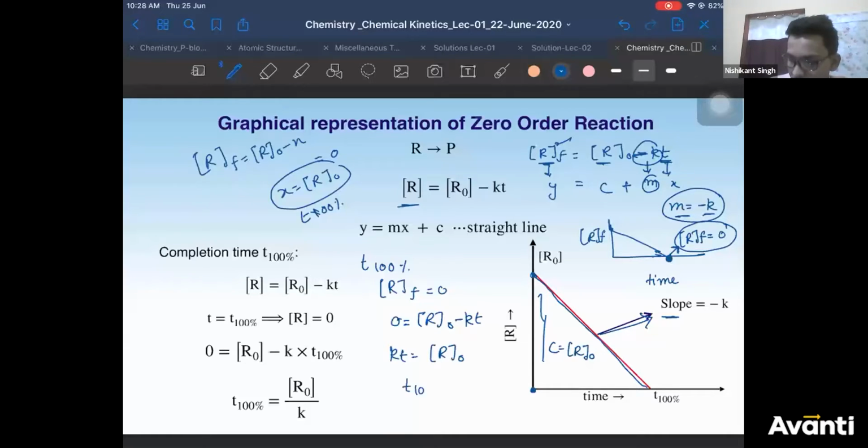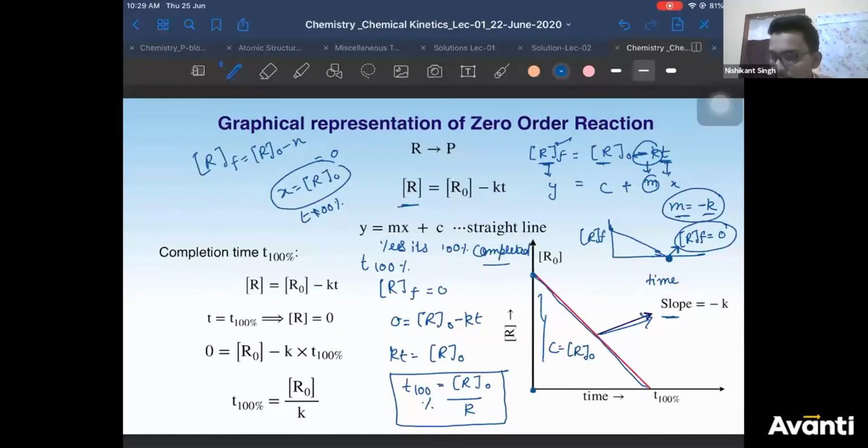So T 100% will be equal to R initial by K. This is your formula for 100% completion of reaction. So if a question comes, can zero order kinetics be 100% completed? The answer is yes, you can complete this reaction.